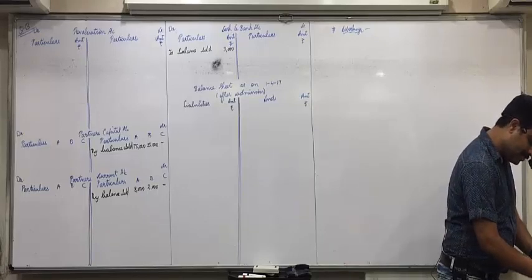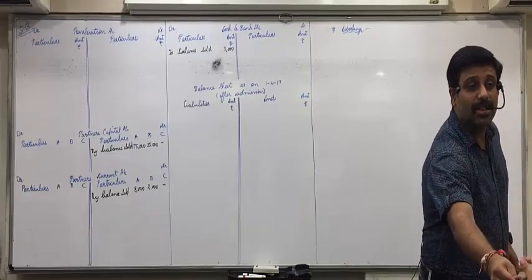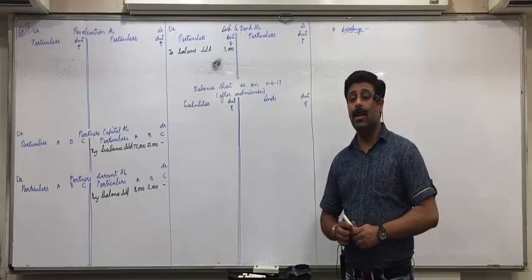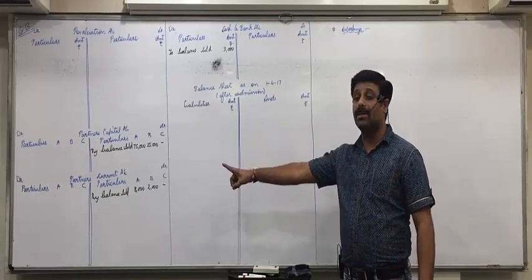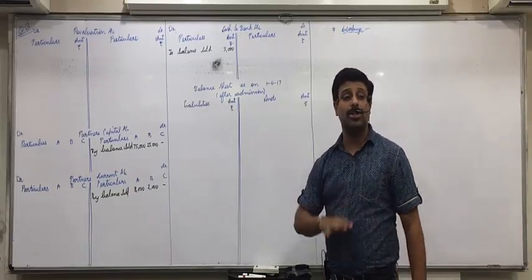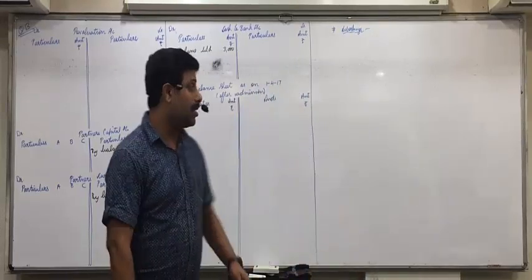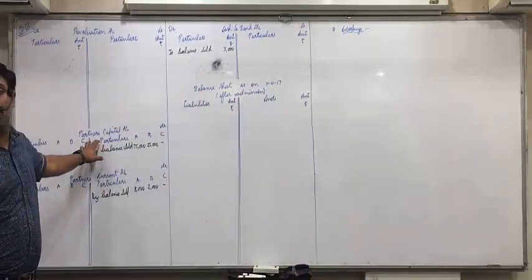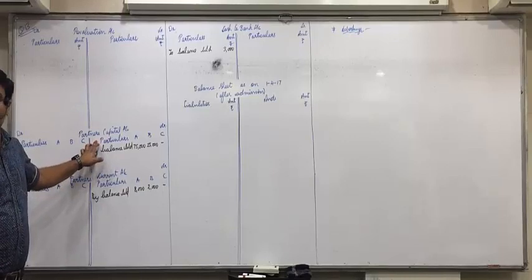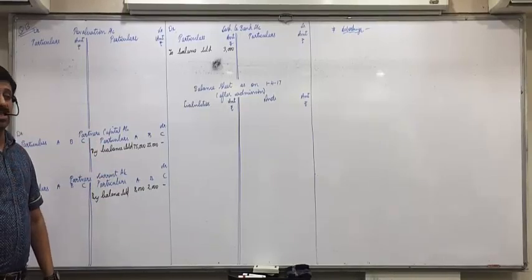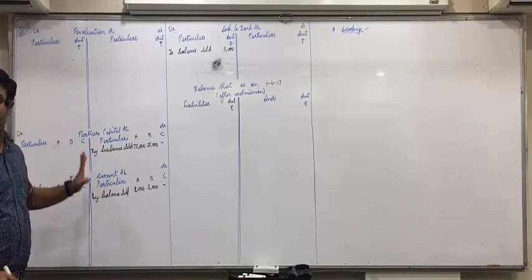So now, 5,000, did you all write minus 1,000? Now here don't write it in the capital account, it will come in the current account. In this question, the capital account we are just making because the new partner is going to bring the capital. All other adjustments will be done in the partners' current account.